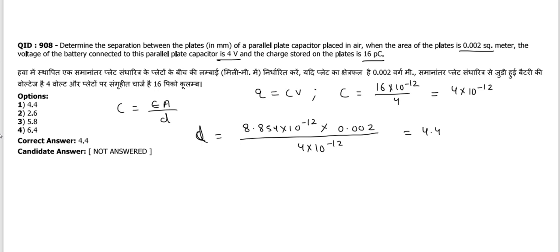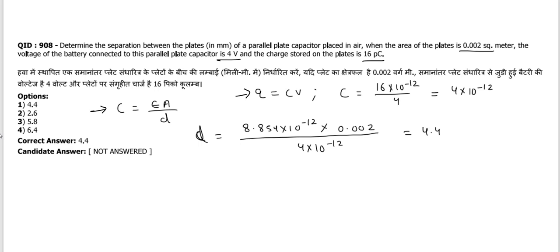What they are giving: area of the plates, voltage, and the charge stored. You know very well the formula. The separation will be coming in the formula C equals epsilon A upon D. When parallel plate capacitor comes, we know the formula C equals epsilon A upon D, where we talk about separation and area along with permittivity.